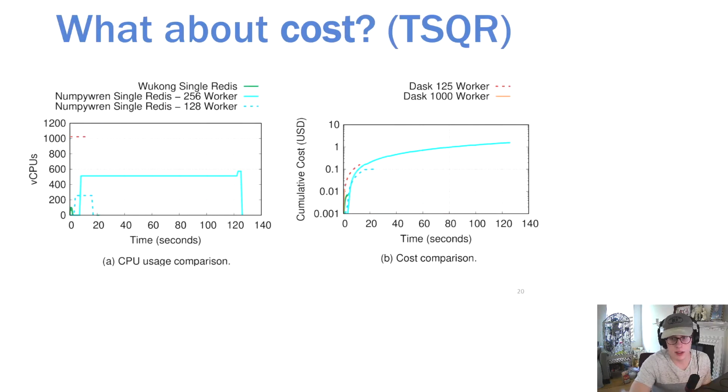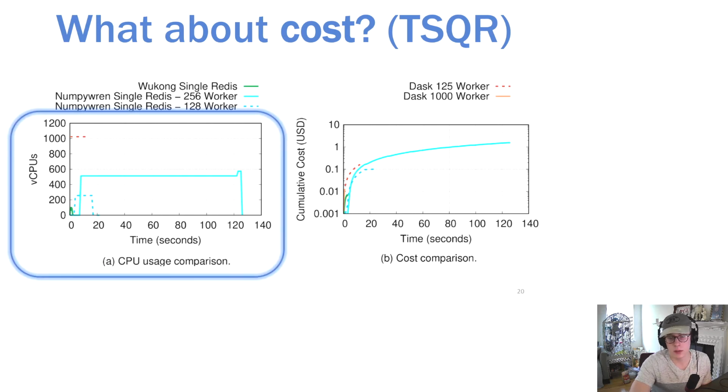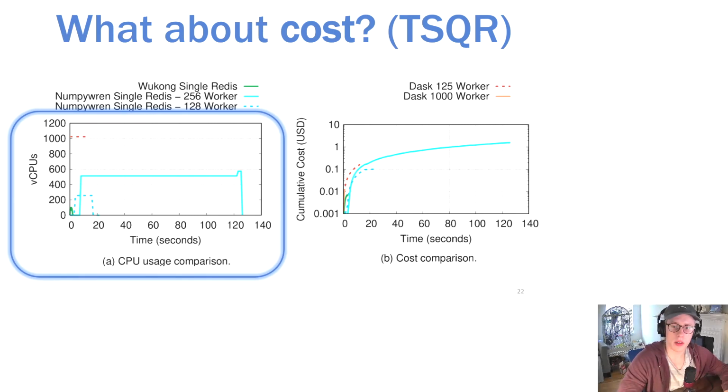Finally, these two charts display a CPU usage and monetary cost comparison between the various frameworks that we tested. The chart on the left shows a CPU usage comparison between all of the frameworks. As you can see, Wukong required a small amount of vCPU relative to both configurations of NumPyRun and the configurations of Dask. Wukong was able to complete the workload faster than both configurations of NumPyRun while using a smaller amount of CPU overall. The reason that Wukong did not reach more than 106 vCPUs during the workload's execution is because